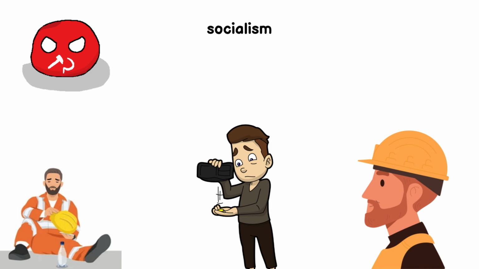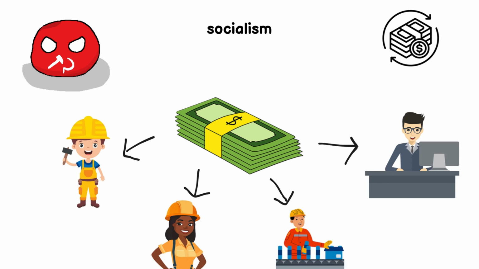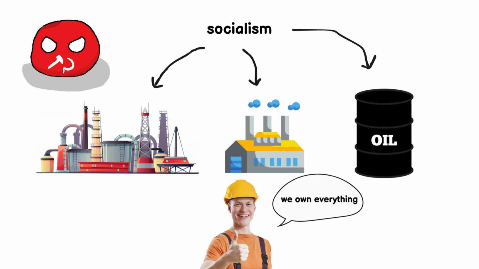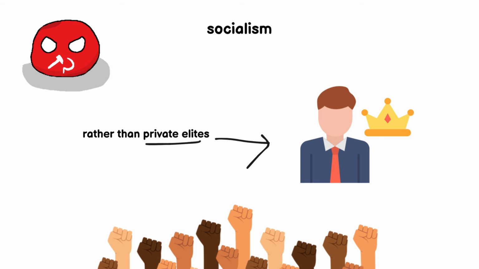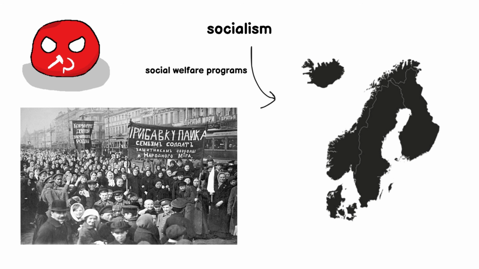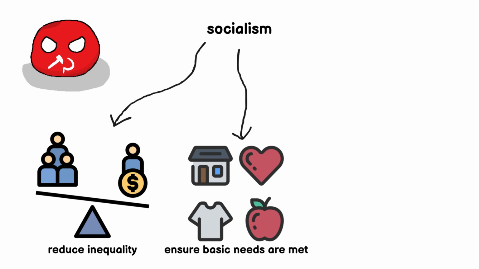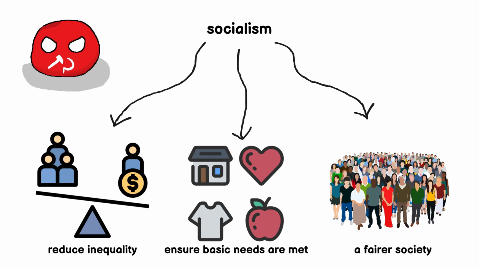Socialism, a world where the wealth generated by society doesn't end up in the hands of a few, while millions struggle to survive. Socialism seeks to redistribute resources, placing control of industries, services, and production in the hands of the community rather than private elites. From social welfare programs in Scandinavia to revolutionary movements elsewhere, the core aim is the same: reduce inequality, ensure basic needs are met, and create a fairer society.